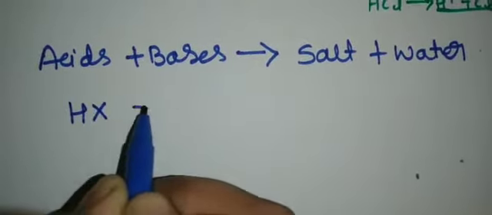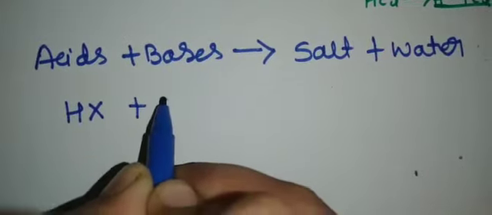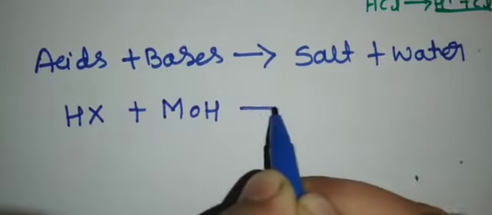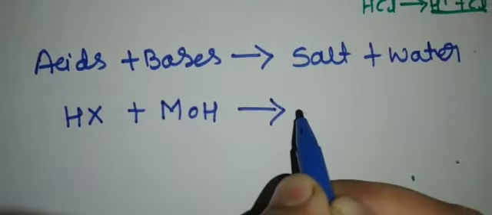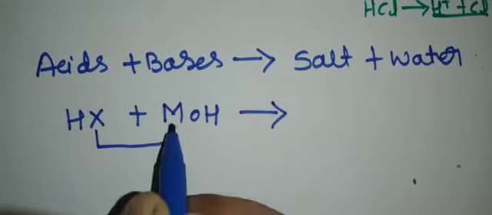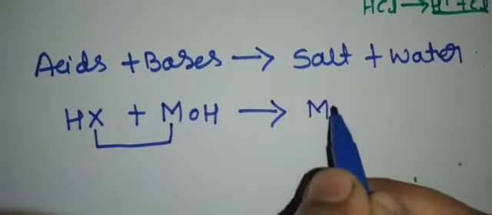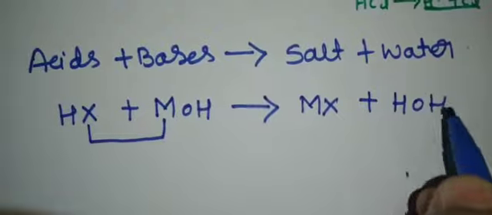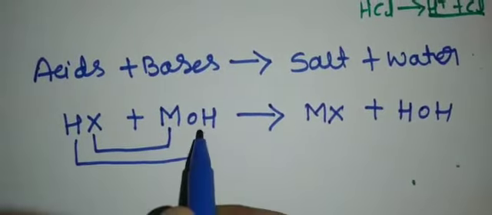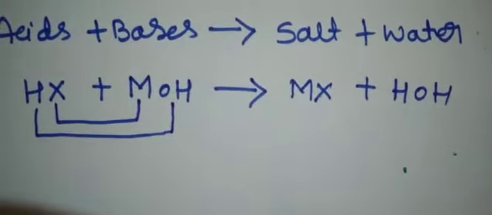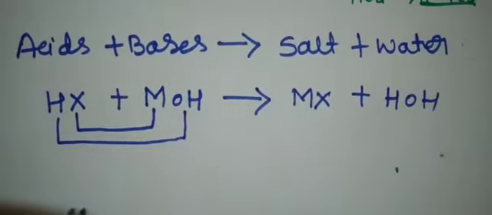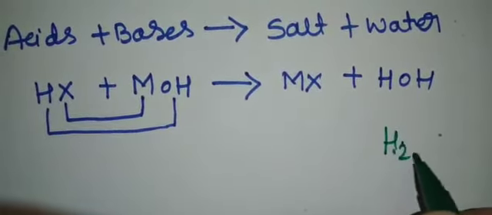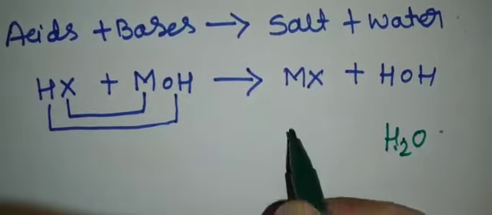HX plus MOH gives rise to MX and HOH. So this H will react with this OH. HOH means H2O, right?